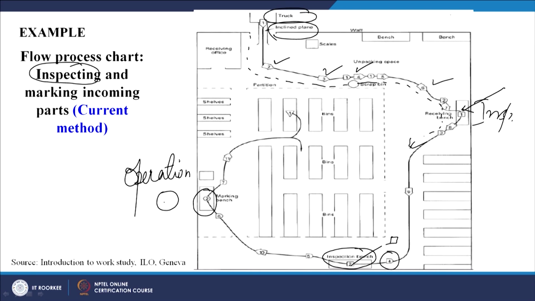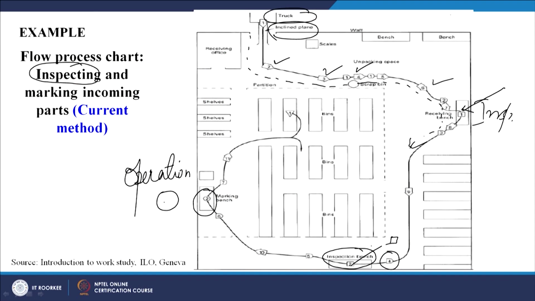So, we can see in a flow process chart we use all different types of process chart symbols. Operation is there, inspection is there, transportation is there, delay is there, all symbols we are using, and finally it goes to the storage which is an inverted triangle.